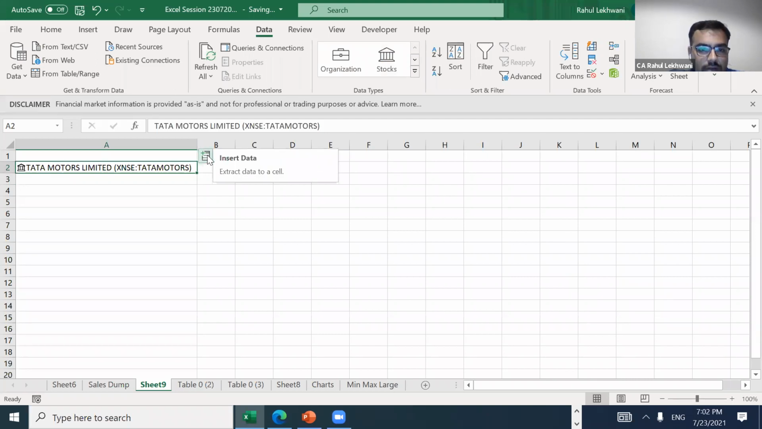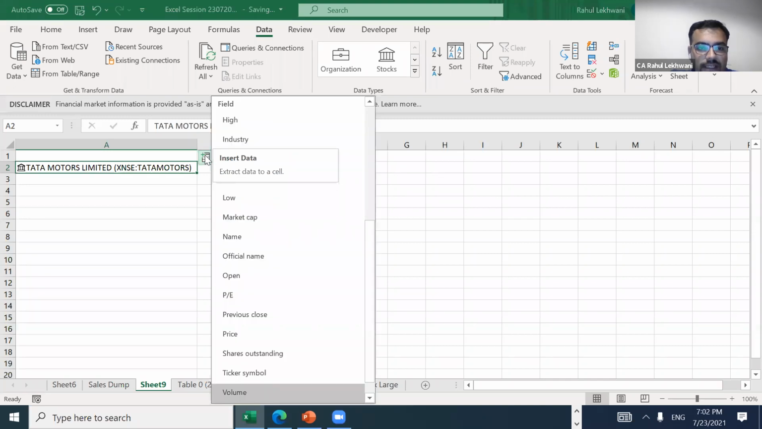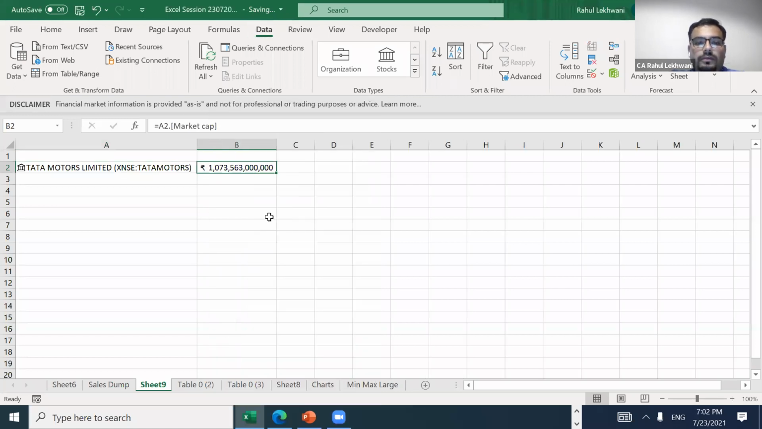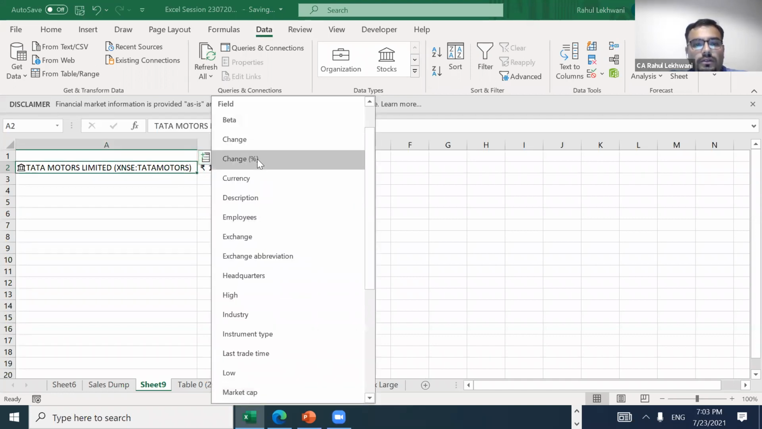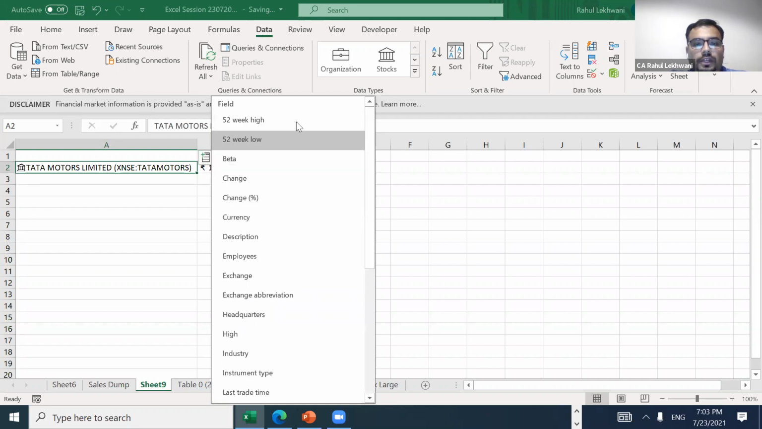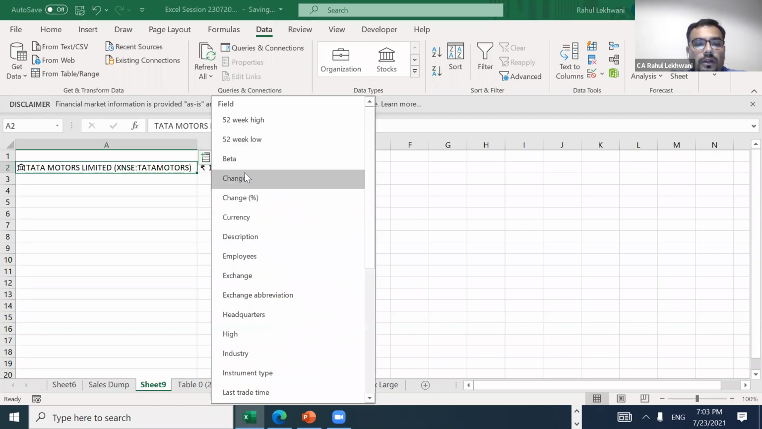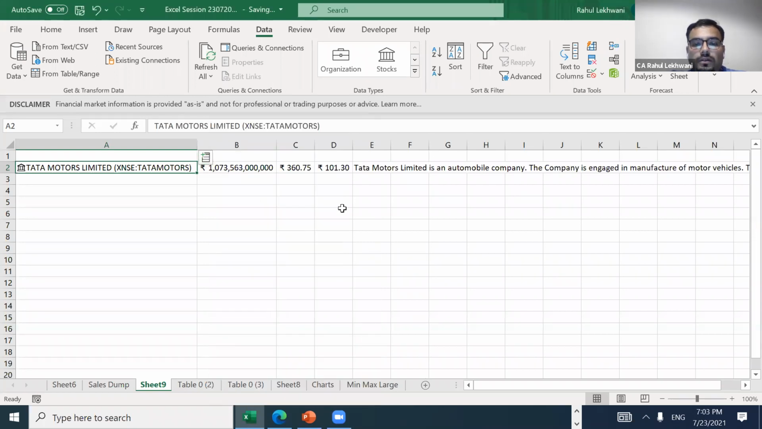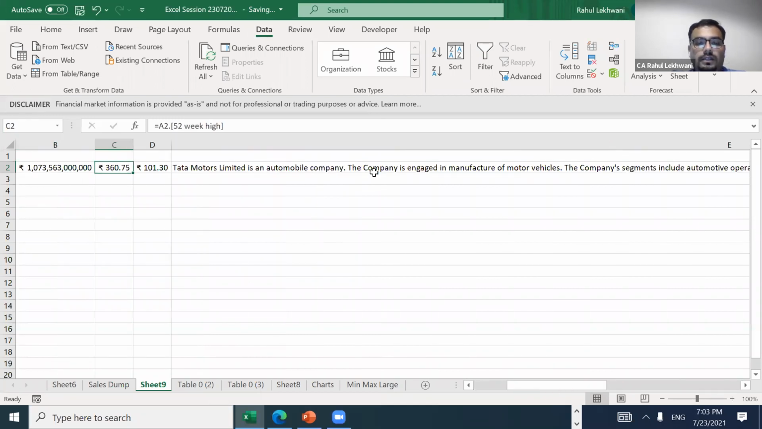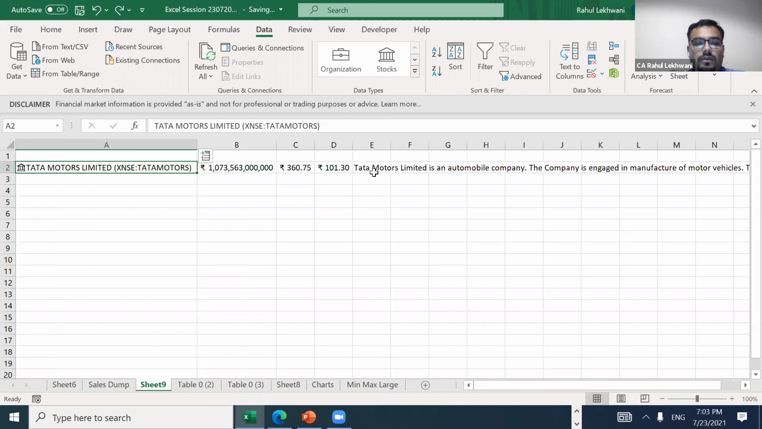See here, there is a column of insert data. Just click on insert data, and whatever you like, you can have it. Just like market cap if you want, this is the market cap of Tata Motors. Then maybe 52-week high, then this is 52-week high. If you want 52-week low, then this is 52-week low. Then if you want maybe description, this is the description also, right? This is the whole description of what Tata Motors is.